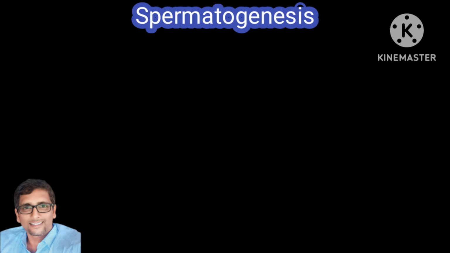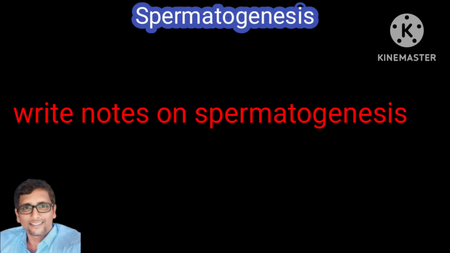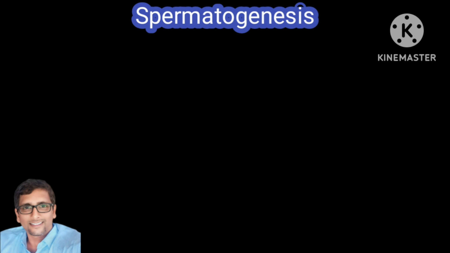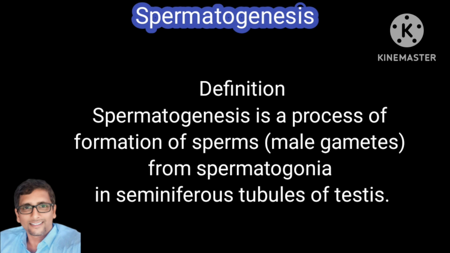Meiosis of PGCs is essential to halve the number of chromosomes in gametes. This is somewhat important background you should know before going to spermatogenesis. If somebody asks you how you explain spermatogenesis, what will you do? First, you have to write the definition of spermatogenesis. What is spermatogenesis? Spermatogenesis is the process of formation of sperms, meaning male gametes, from spermatogonia in the seminiferous tubules of the testis. This is complete.